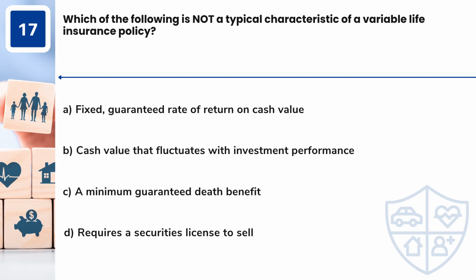Question 17. Which of the following is not a typical characteristic of a variable life insurance policy? A. Fixed, guaranteed rate of return on cash value. B. Cash value that fluctuates with investment performance. C. A minimum guaranteed death benefit. D. Requires a securities license to sell.